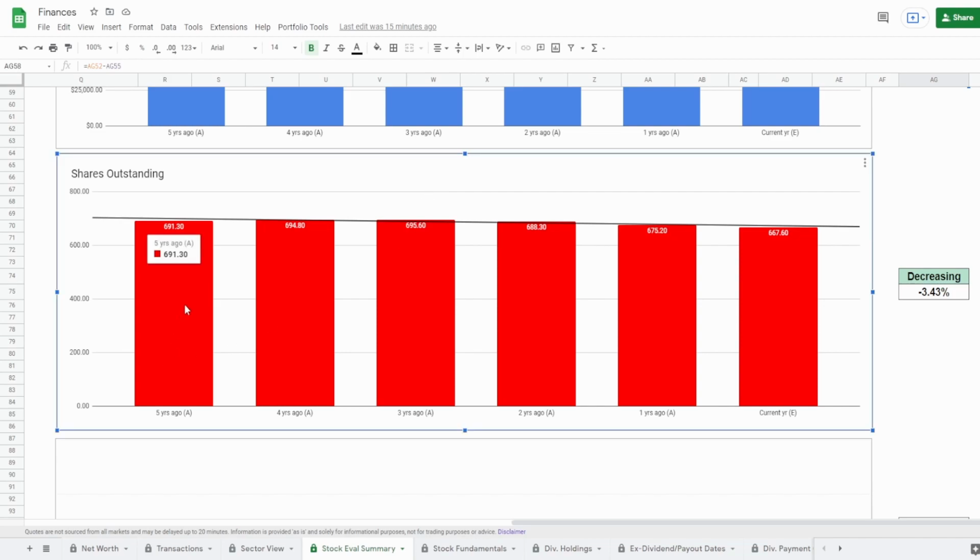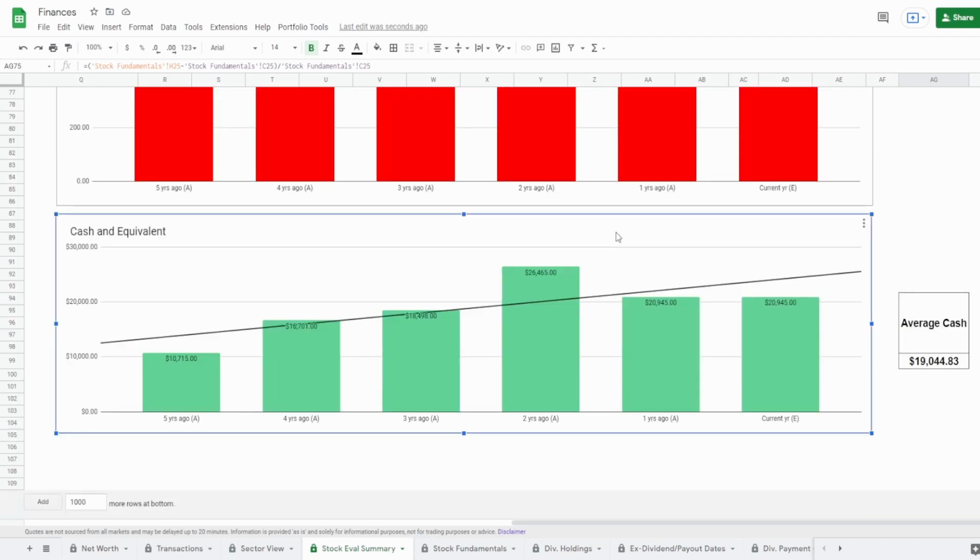But nonetheless, 5 years ago, we had 691 million shares, to today, obviously today in air quotes, of 668 million shares, which is a decrease, a tiny decrease around 3.43%. Could be better, could be worse, but then again, a decrease is a decrease nonetheless. And lastly, we got the cash equivalents, and as of today, they have around $21 billion in cash equivalents, with an average cash equivalents of around $19 billion.